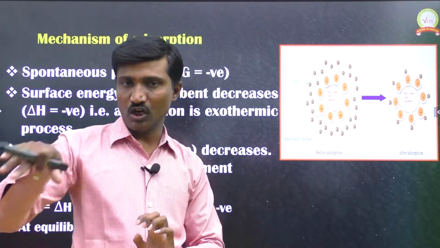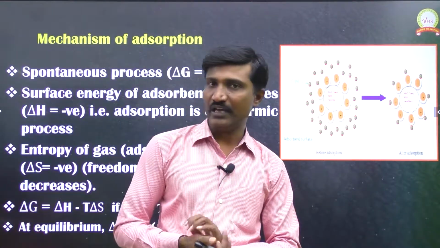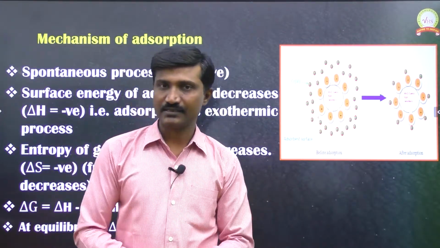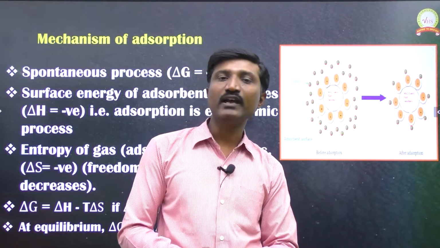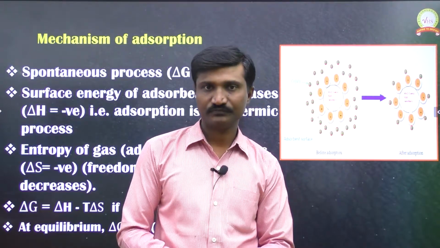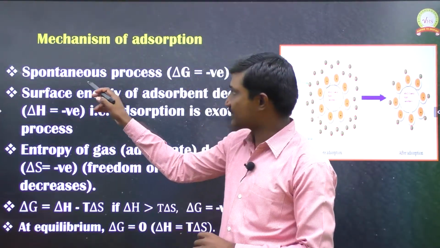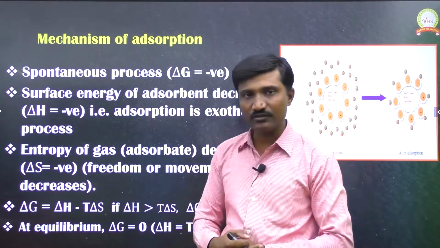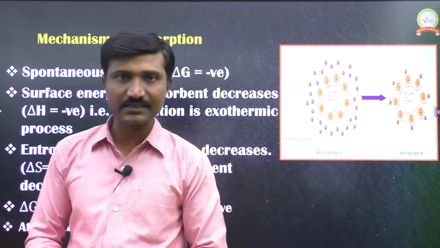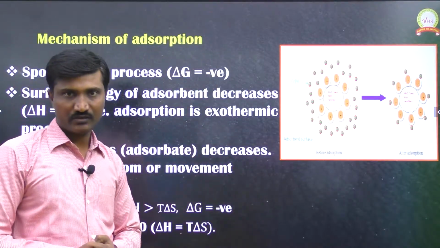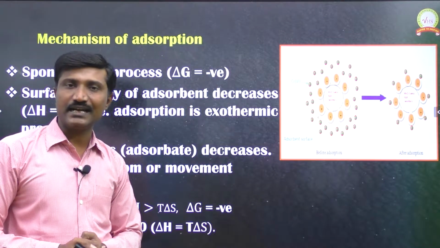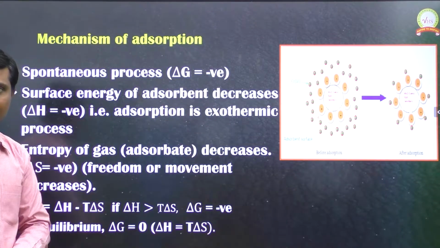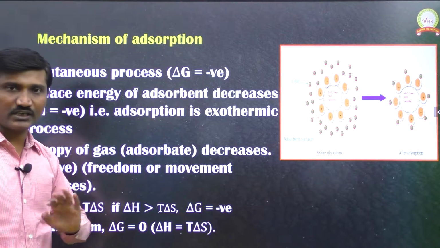If you keep charcoal in our atmosphere, then the pressure of the gas molecules in our environment decreases. That is also due to the spontaneity of adsorption. Why does it take place spontaneously? Because delta G is negative for that process. If delta G is negative in a process, then that process takes place spontaneously. Let us see why delta G is negative here.